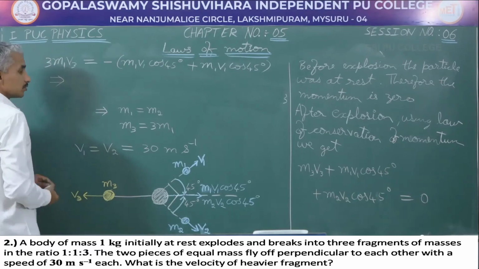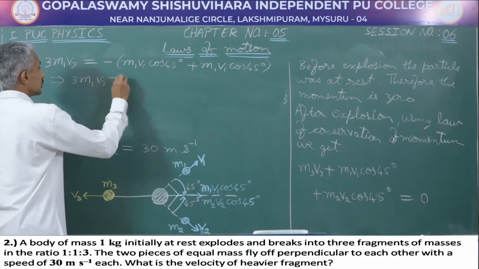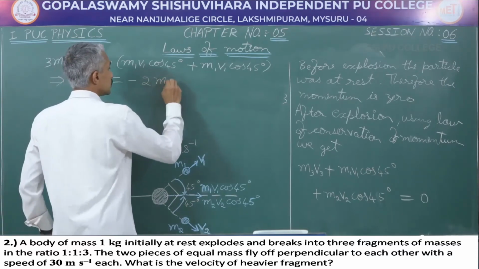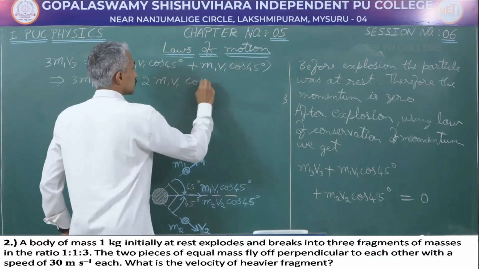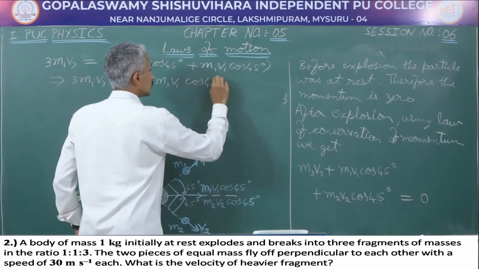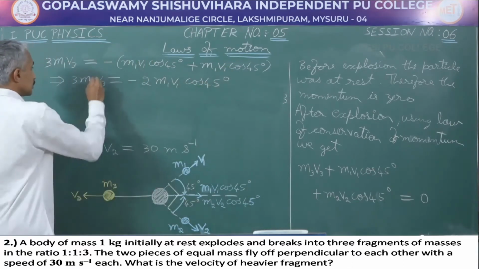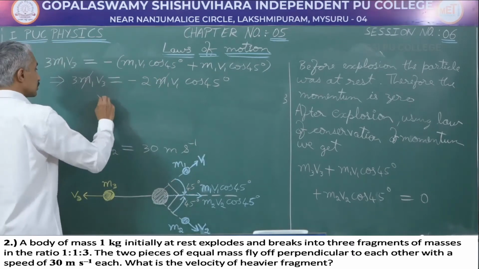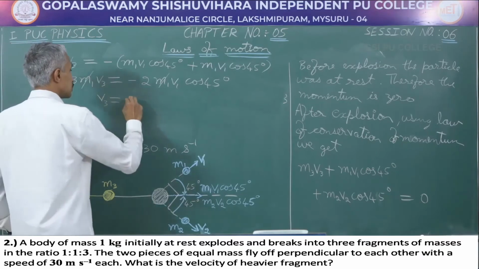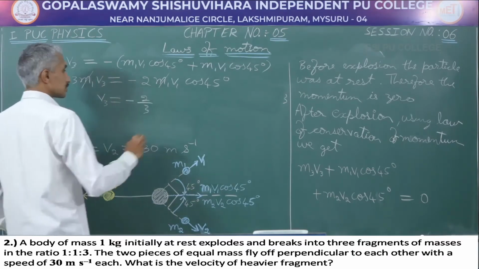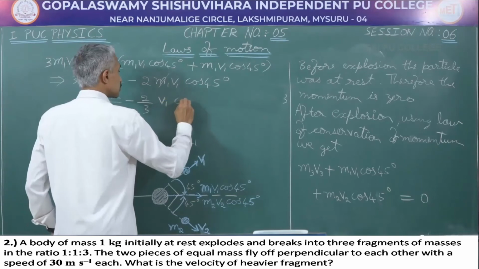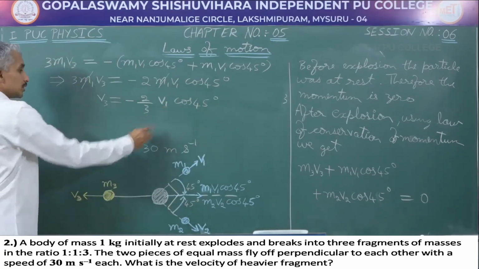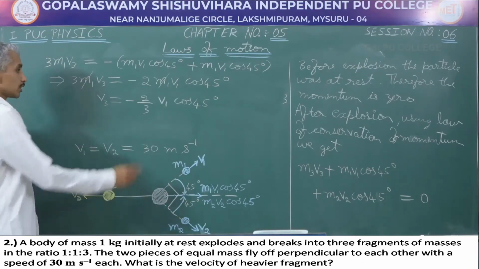So, this implies 3 m1 into v3 is equal to minus of 2 times m1 v1 cos 45 degree. m1 and m1 are common, we can cancel them out, and v3 is going to be equal to minus of 2 by 3 into v1 cos 45 degree. v1 is 30 meter per second, so let us substitute here.